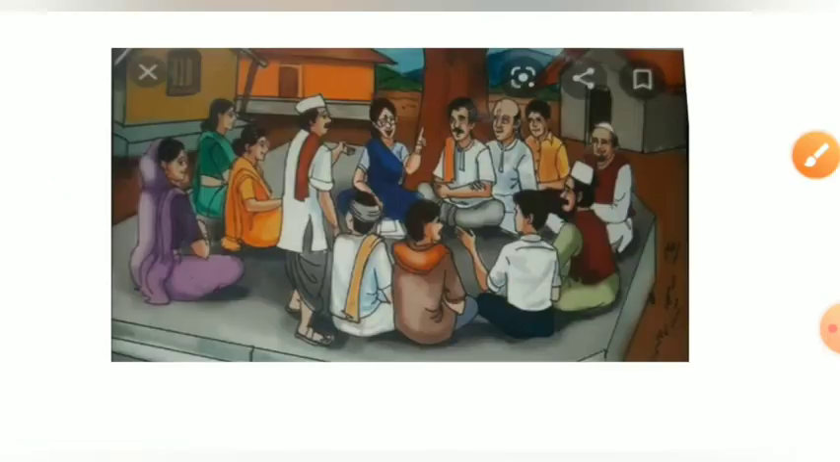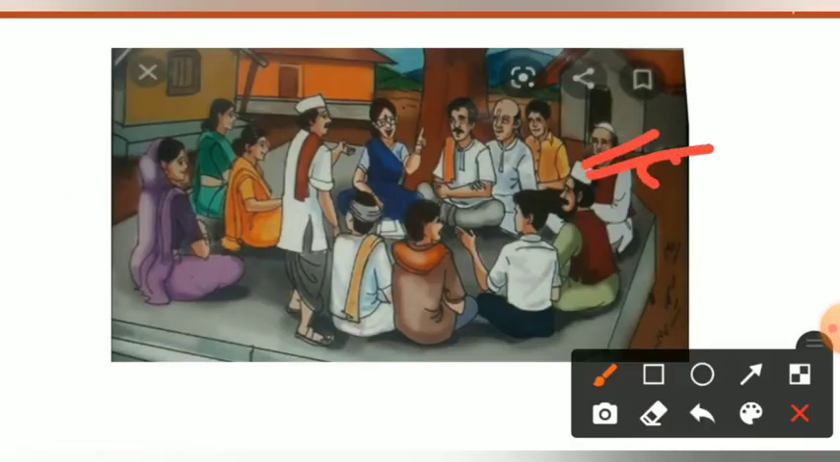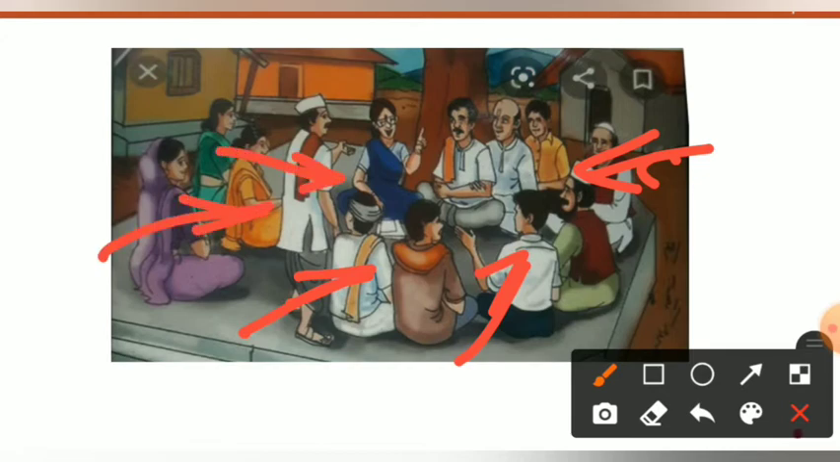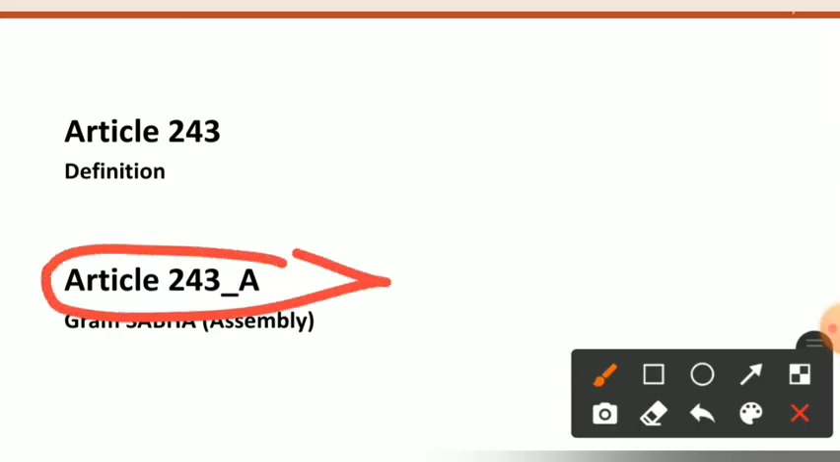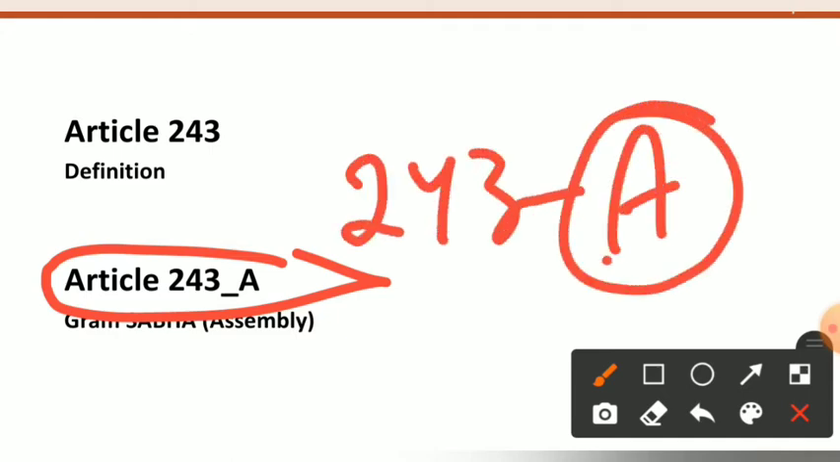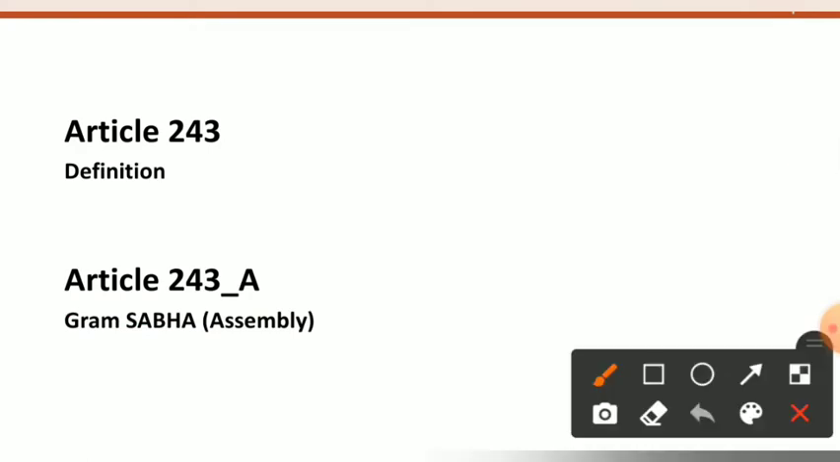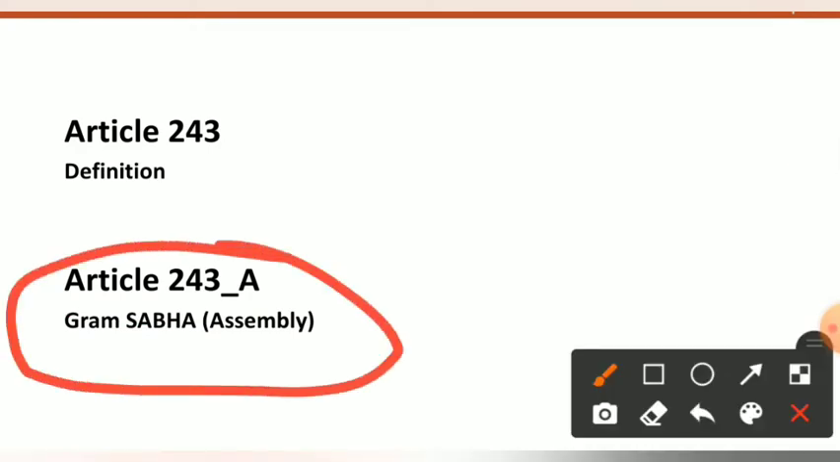Now see here, this is the Gram Sabha, and in the Gram Sabha the people assemble. So whenever we have to answer what article 243A deals with, we will get a clue that in article 243A there was an assembly of people, and in the Gram Sabha there is the assembly of people. So we will remember this in this way. Article 243A deals with the Gram Sabha, the assembly.